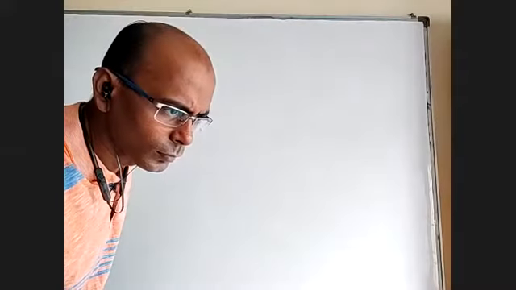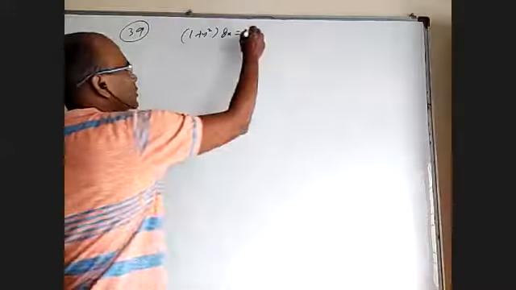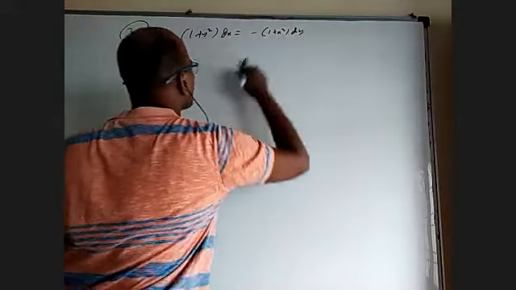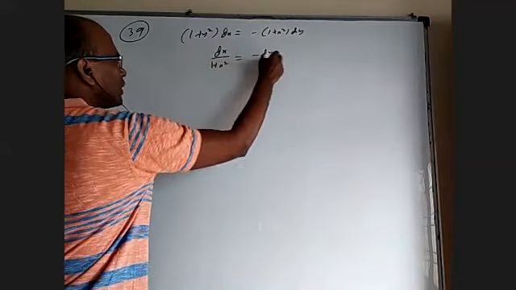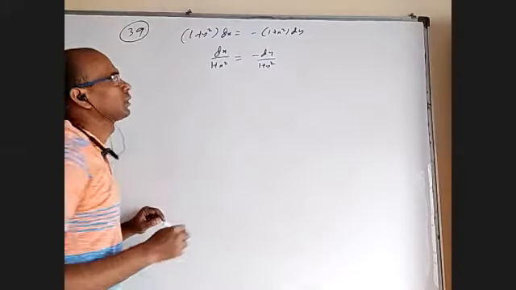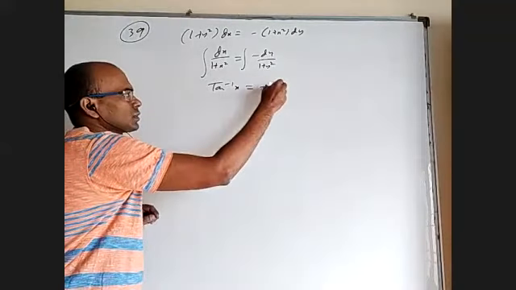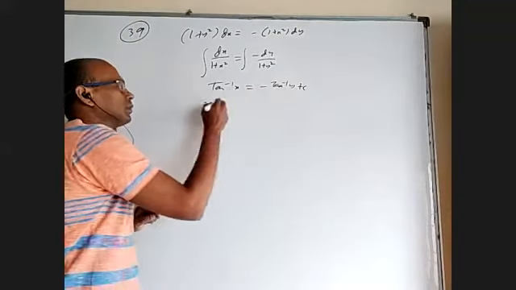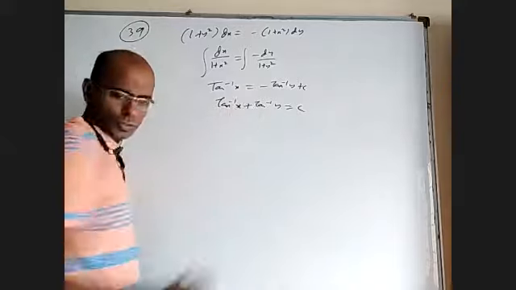Not 37, sorry, 39. 1 plus y square dx, if you send the other part to the side, minus 1 plus x square dy. You bring this one here: dx by 1 plus x square minus dy by 1 plus y square, and just integrate. Directly this integral is tan inverse x, this integral is tan inverse y plus c. So tan inverse x plus tan inverse y equals a constant.